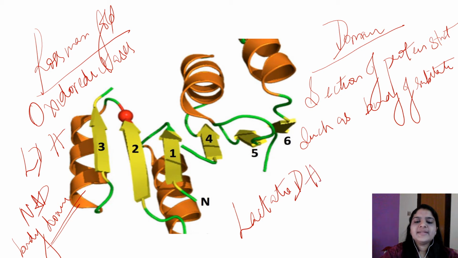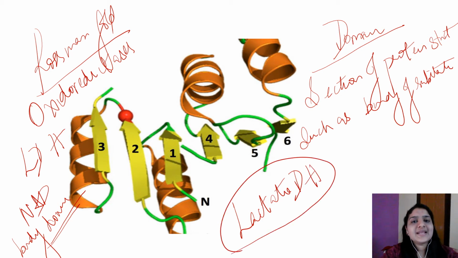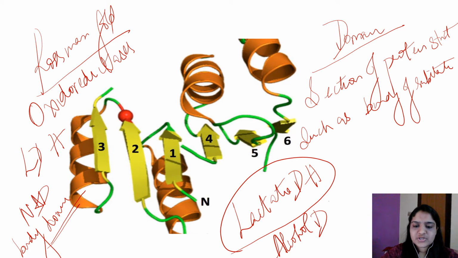The NAD binding domain is seen in enzymes like lactate dehydrogenase and alcohol dehydrogenase. They consist of the beta-alpha motif. The beta-alpha motif is seen in the Rossmann fold, and these are seen in the class of enzymes called oxidoreductases.